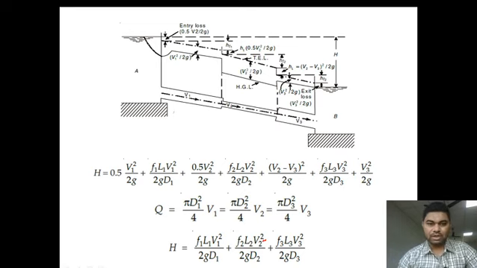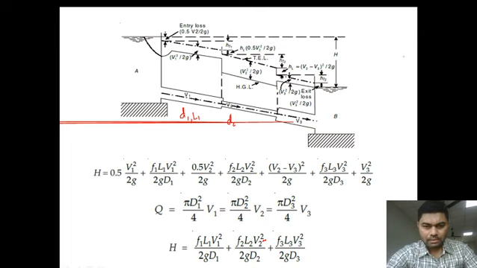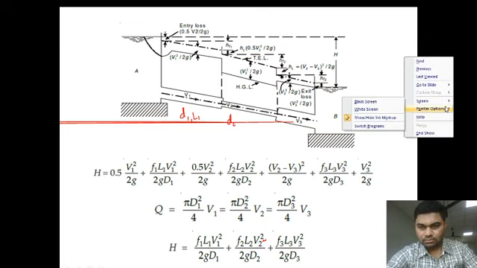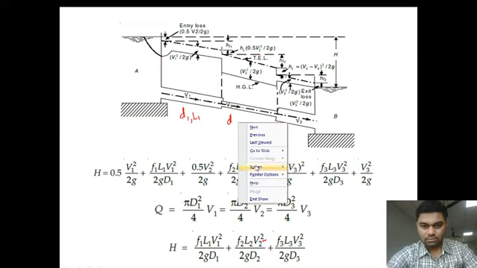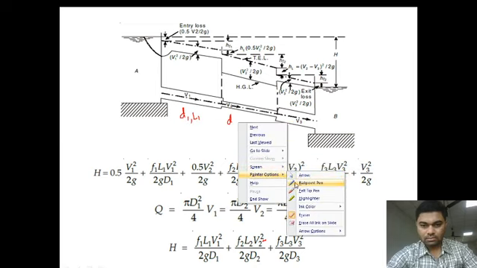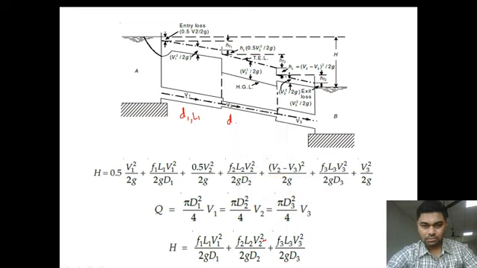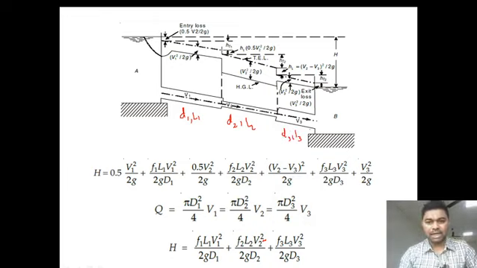This is the pipe of diameter D2 and length L2. This is the pipe of diameter D3, and the length corresponding to that pipe is L3.